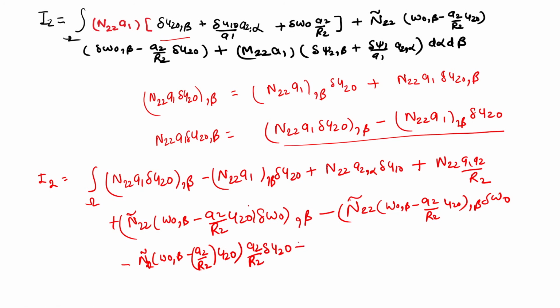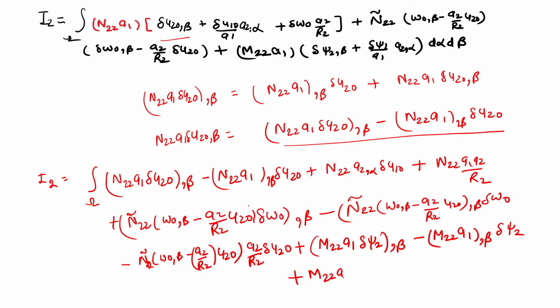And from the moment one, m22 a1 del psi 2, whole derivative beta, minus m22 a1 derivative beta del psi 2, plus m22 a1 gets cancelled out, del psi 1 and a2 comma alpha. So in this way this is our expression number C.